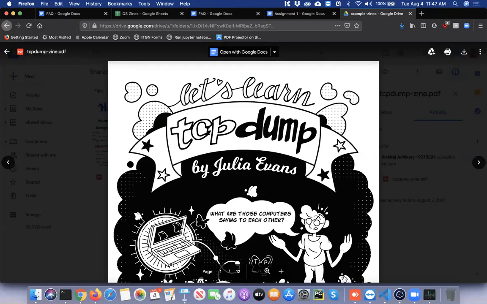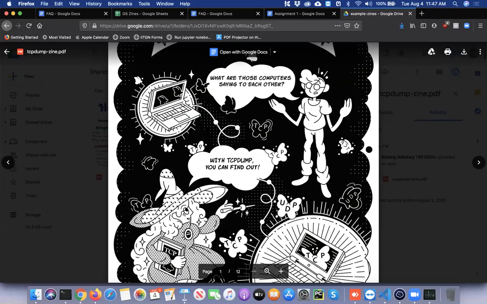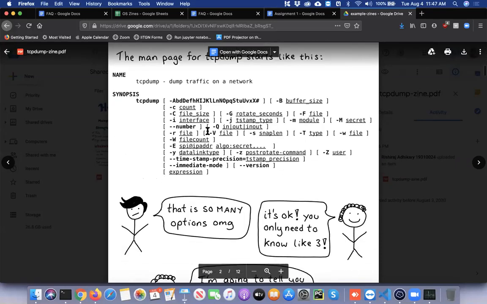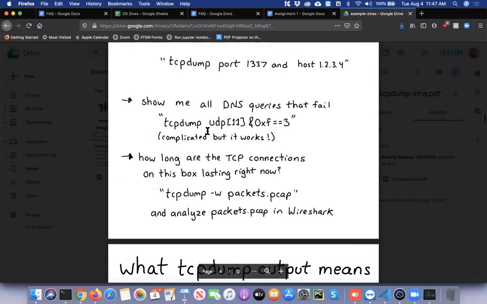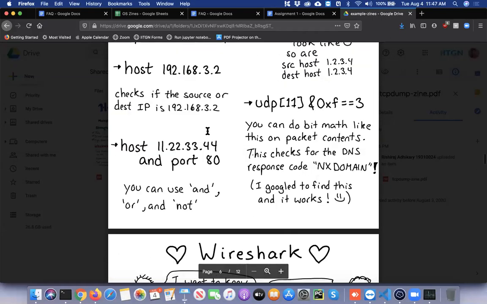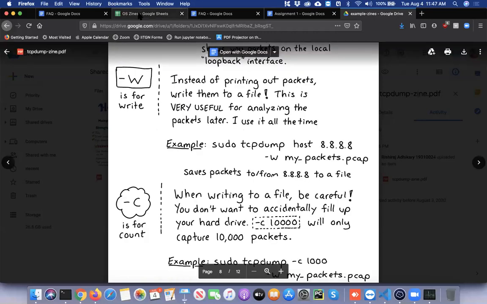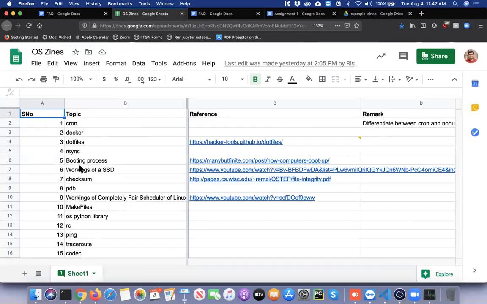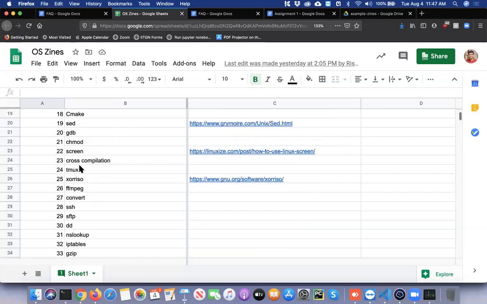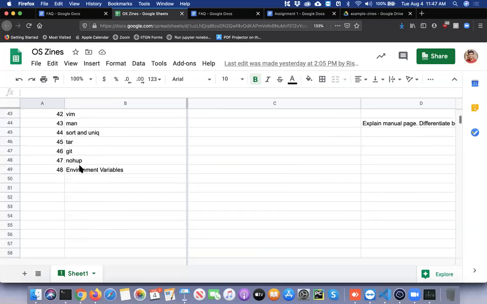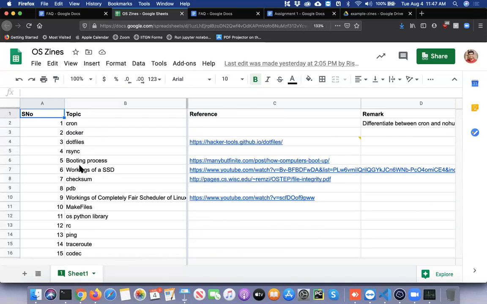This is a Zine on tcpdump. And she just mentions what each of these things means. So it's basically trying to explain certain things related to operating systems, shell, and systems in general in an easy to digest format. We've already suggested some topics for these Zines, and you are encouraged to largely pick up something from this.